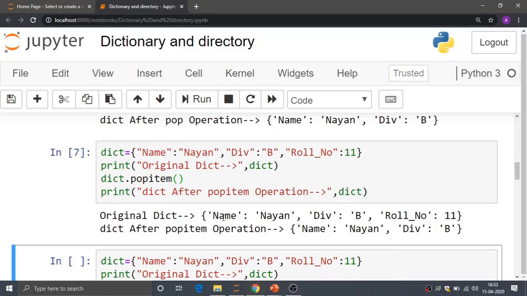For the original dictionary I am getting the name, division and the roll number here, and the dict after the popitem operation. For popitem, it removes the roll number because the last inserted element is the roll number. So whenever you are deleting the key, along with that key, the value also gets deleted. The last inserted element is the roll number and it got deleted after the popitem method.